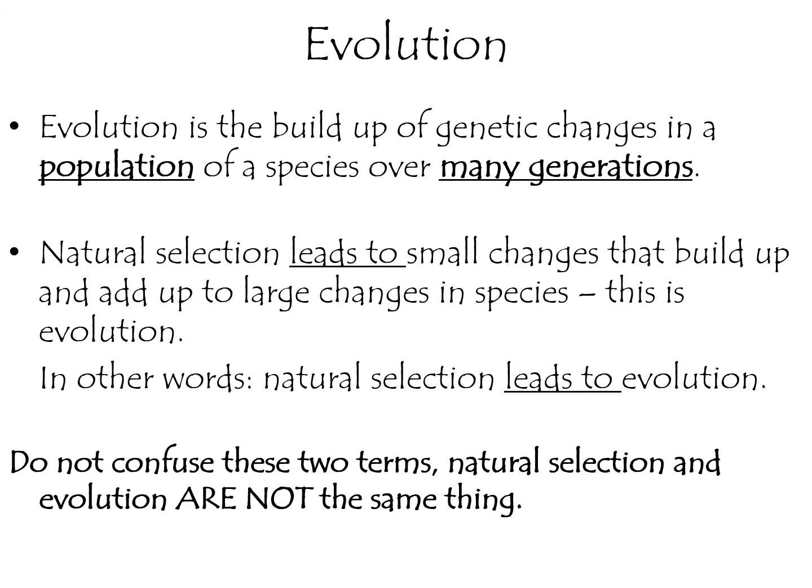So to tie this all together, natural selection leads to evolution. We can see natural selection happening in our own lifetime. In fact, when we talked about bacteria in the last chapter, we said if antibiotics are overused, we can actually kill off all of the weak, non-resistant bacteria, and the resistant bacteria has the better trait, the adaptation, which allows it to survive. And so therefore we see a population that is mostly resistant to the antibiotics. That's natural selection.